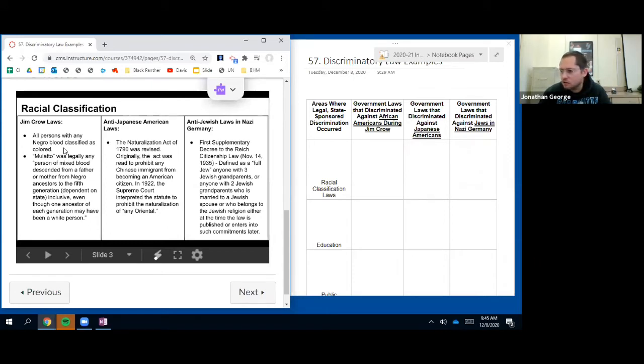Negro and colored are terms used to describe somebody of African descent, or somebody that is African American. So that's not something we do, but I want you to see it. They're basically saying here that anybody with any blood at all is classified as black.